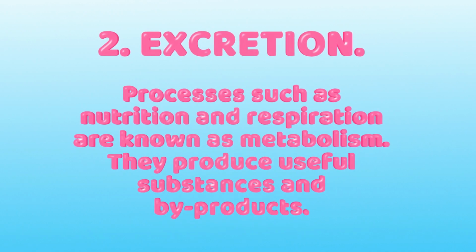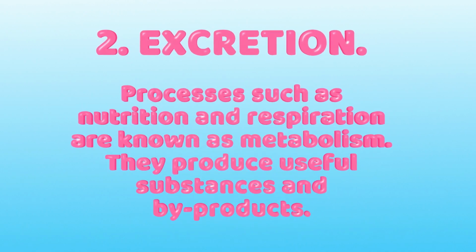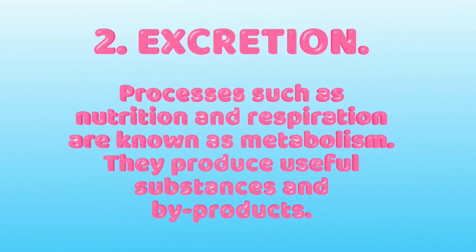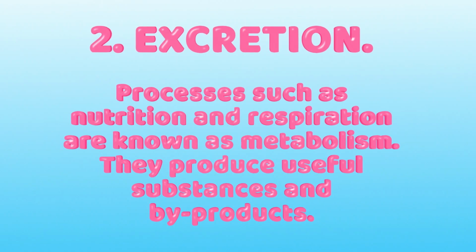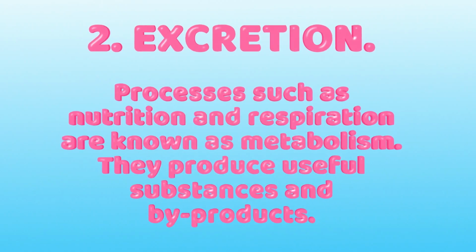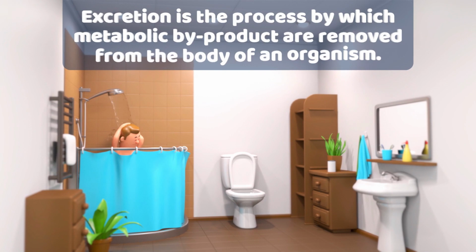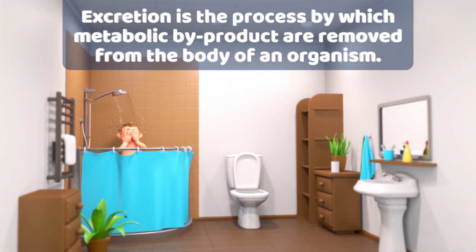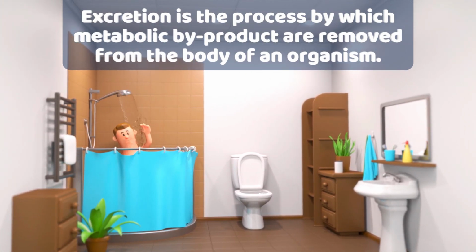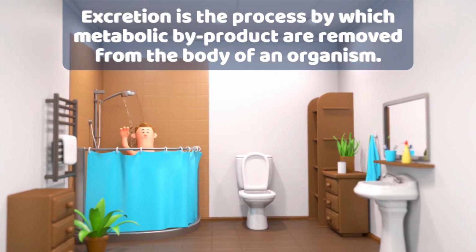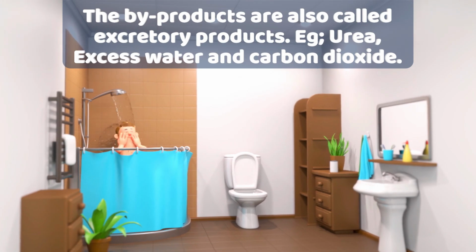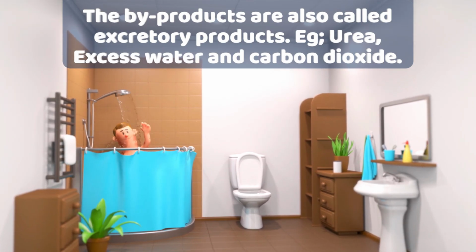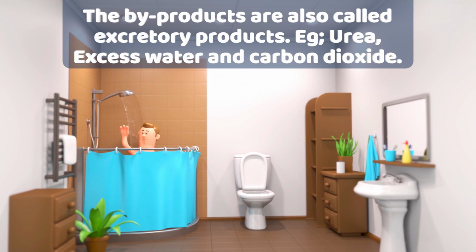The second characteristic is excretion. So, what is excretion? Processes such as nutrition and respiration are known as metabolism. They produce useful substances and byproducts. Therefore, excretion is a process by which metabolic byproducts are removed from the body of an organism. And the byproducts are also called excretory products. For instance, urea, excess water, and carbon dioxide.